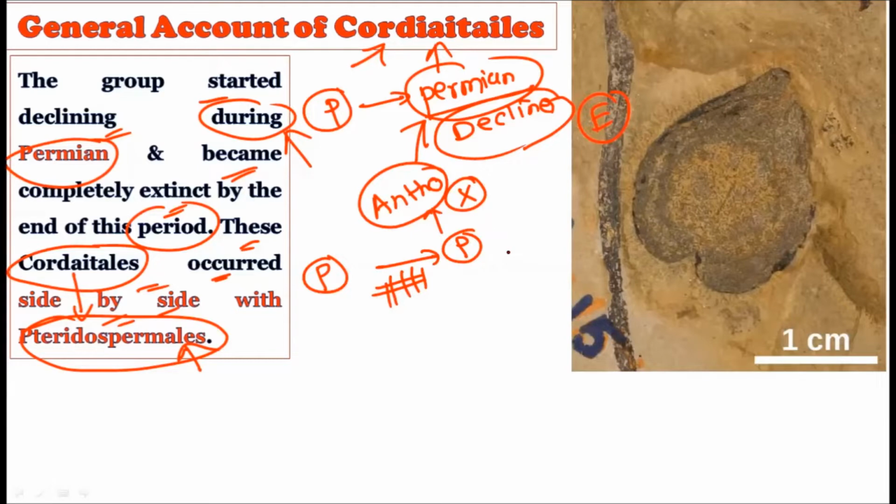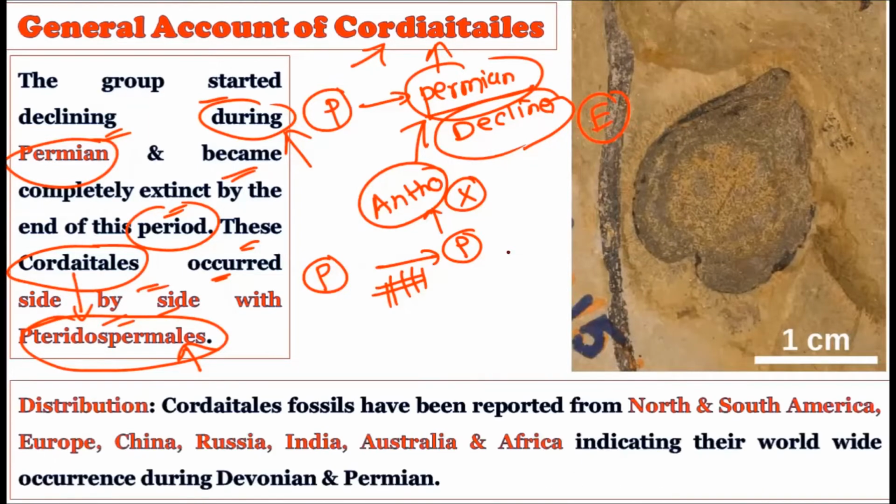So the reason for their extinction is not important, because any environmental change can happen, and this environmental change can be responsible for wiping out this particular biodiversity of the Cordiatales. You have to strictly remember that in the late Permian period they became extinct from the Mother Earth, and they were growing side by side with the Pteridospermials. Now see the distribution where we have found their fossils. Depending upon the fossil remains, we can judge their distribution on the Mother Earth.